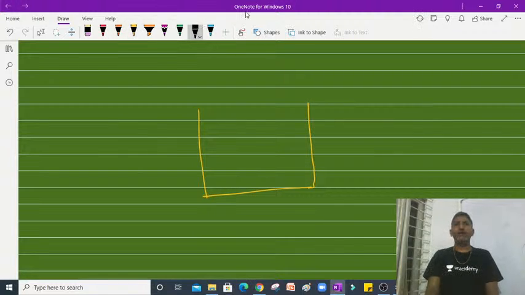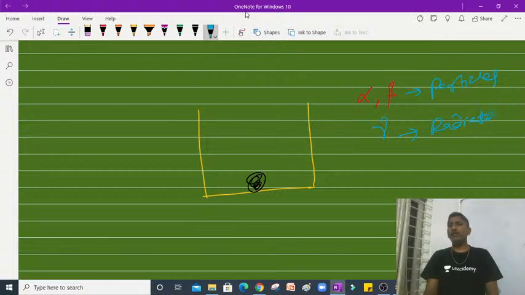A substance which can emit alpha, beta particles, followed by gamma radiations, spontaneously. So in this direction alpha particles, in this direction beta particles, and gamma radiations are moving like this. That kind of substance is said to be a radioactive substance.